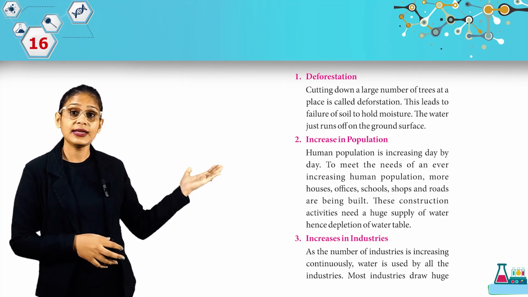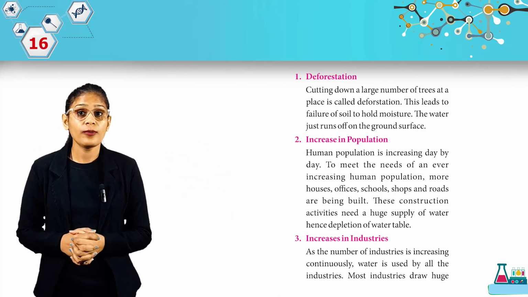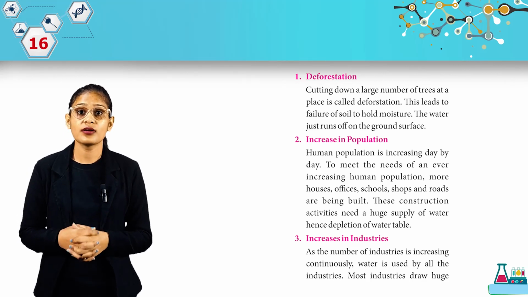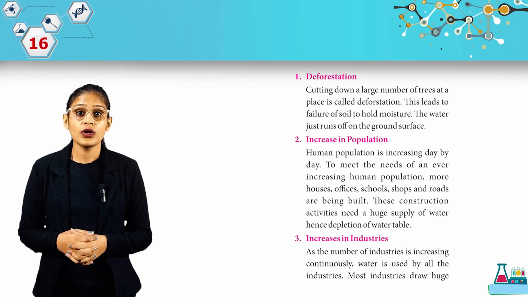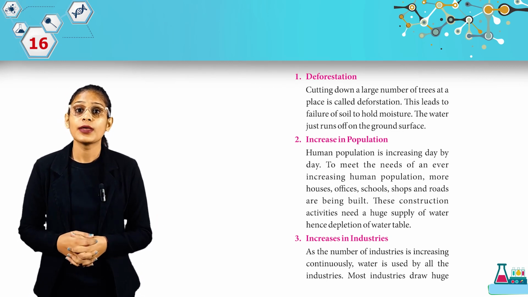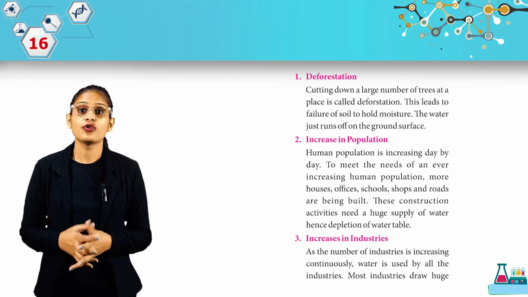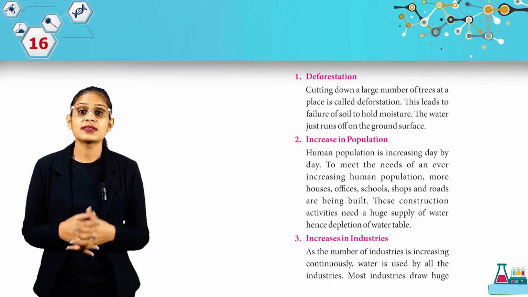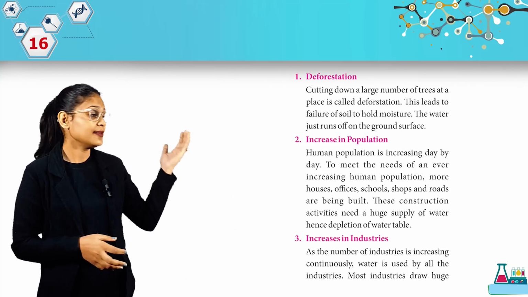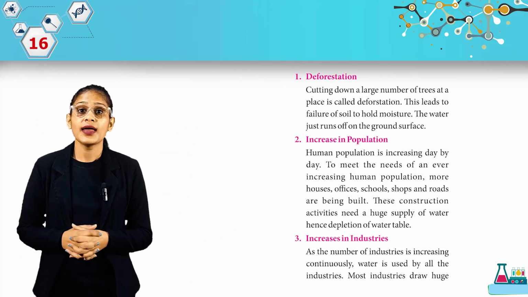Then we have increase in population. Human population is increasing day by day. To meet the needs of an ever increasing human population, more houses, offices, schools, shops and roads are being built. These construction activities need a huge supply of water, hence depletion of water table. Now, increases in industries.